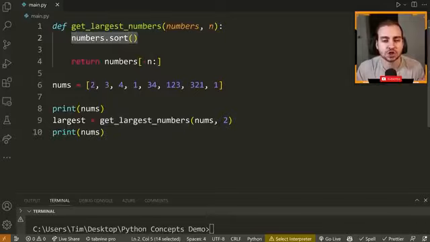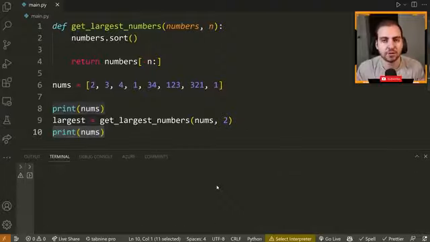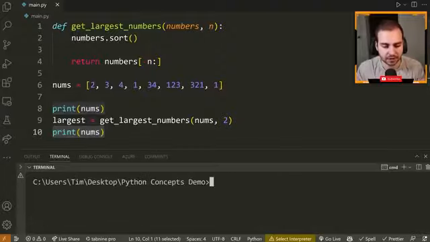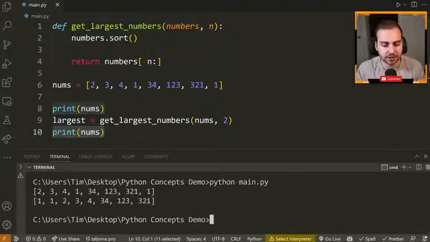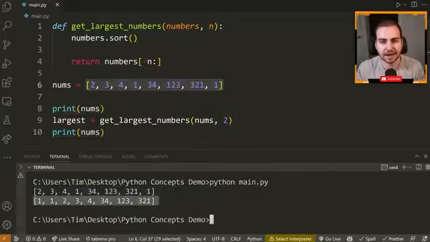What it does is it sorts the list of numbers that it accepts. So what I've done down here is I've created a list of numbers. I printed out what the value of the list was before I called the function, and then I printed out what the value was afterwards. Now take a guess if you want at what you think the output's going to be, but I'll go ahead and run the code. And you can see here that we actually get the list before that's unsorted, and then the list becomes sorted afterwards.